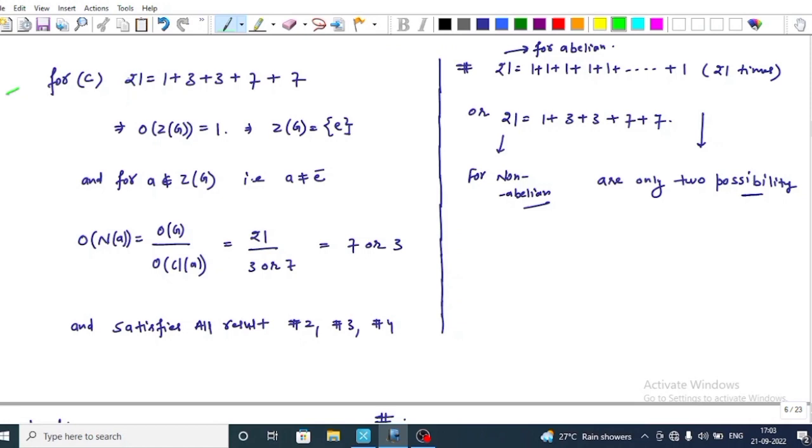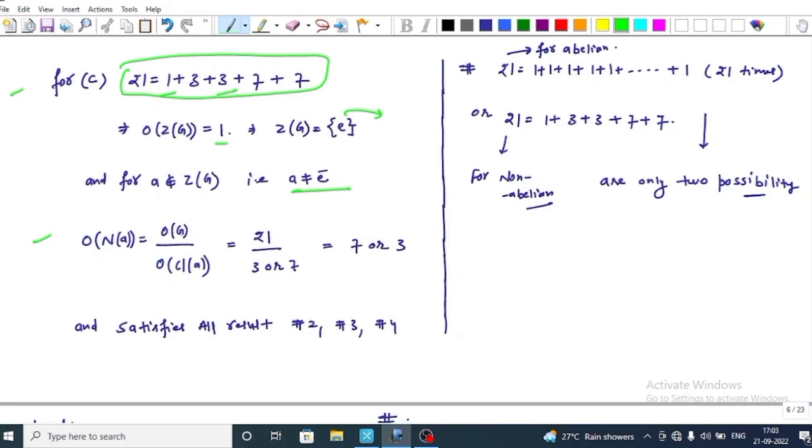Now, we are given that the class representation of 21 is this, that is, 21 is equal to 1 plus 3 plus 3 plus 7 plus 7. From this classification, we notice that the order of Z(G) is equal to 1, that is, Z(G) contains only the identity element of the group. Now for a conjugate class, that is, a not belonging to Z(G), that is, a not equal to the identity element, by Result 3, the order of N is equal to the order of G upon the order of the conjugate class. This is equal to 21 upon the order of the conjugate class, which is either 3 or 7. This implies 7 or 3.